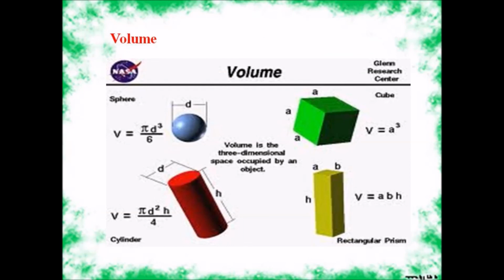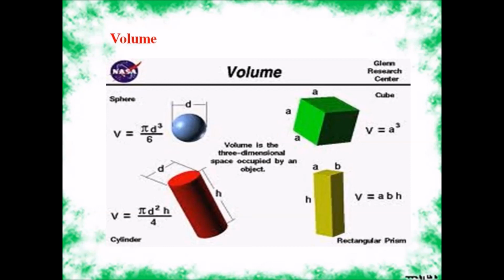Volume of sphere, cube, rectangular prism and cylinder. Each has a different formula. Sphere has a volume of pi d cubed by 6, cube has a formula of volume is equal to A cubed, cylinder has pi d squared h by 4, and rectangular prism has V is equal to ABH.